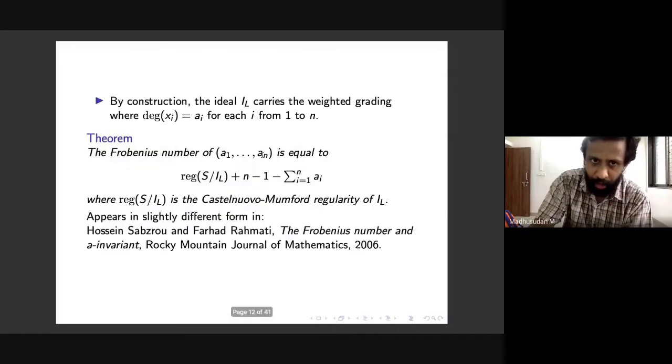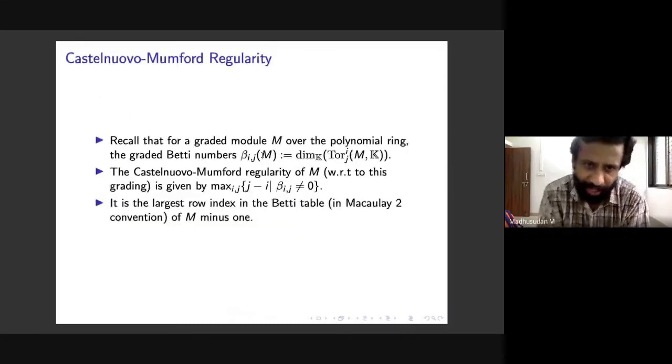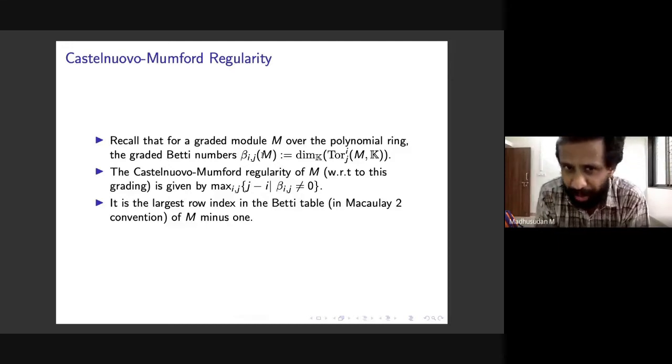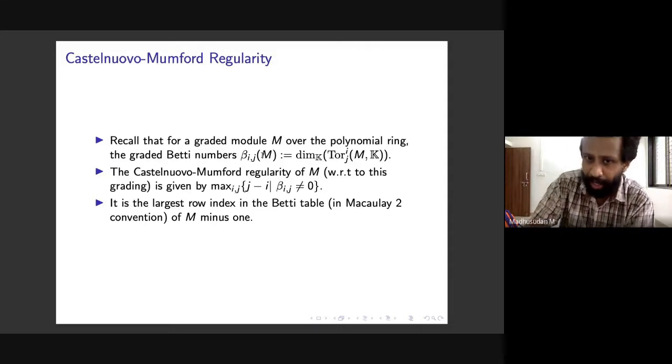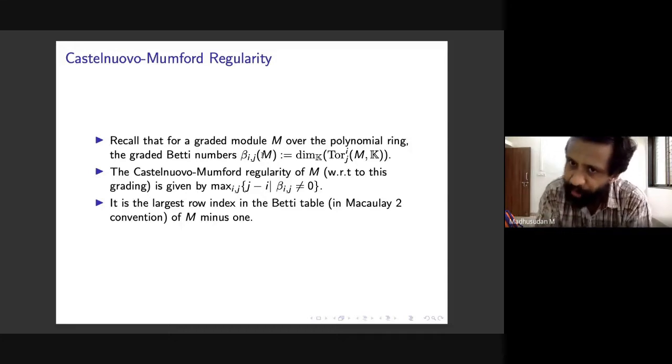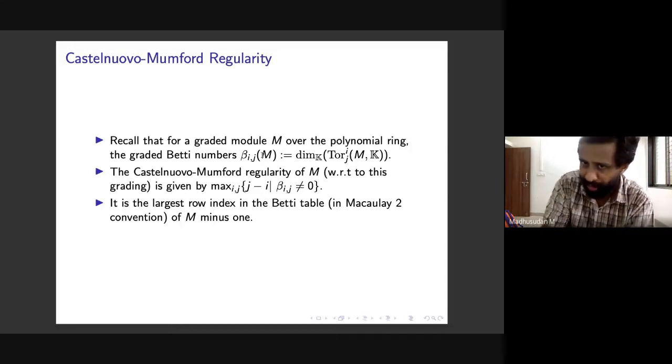Okay. And the Castelnuovo-Mumford regularity, most people are probably familiar, but let me just throw some light on it. This can be defined in terms of the Betti numbers of your module. For a graded module, we can define its graded Betti numbers, beta ij of M, which is the dimension of graded pieces of Tor modules. So beta ij of M is the dimension of the jth graded piece of the ith Tor module of M comma k.